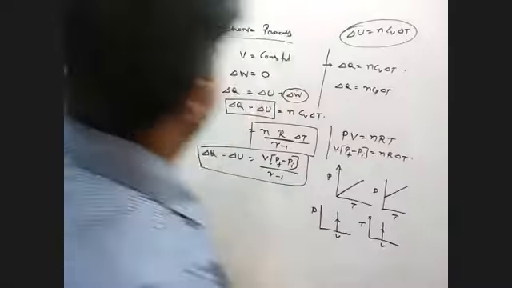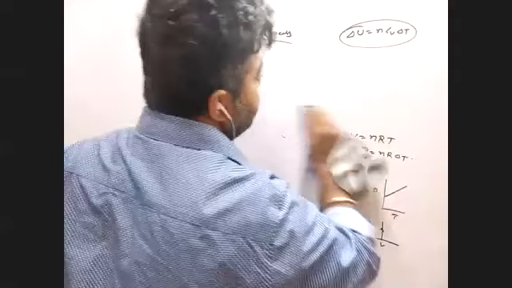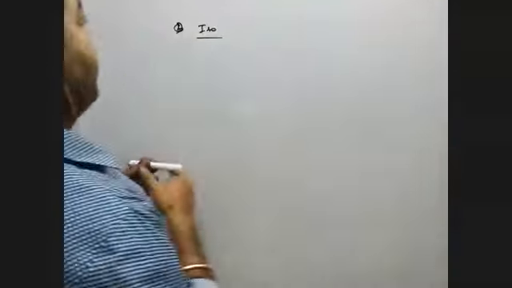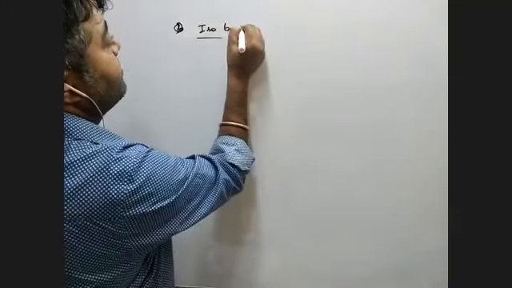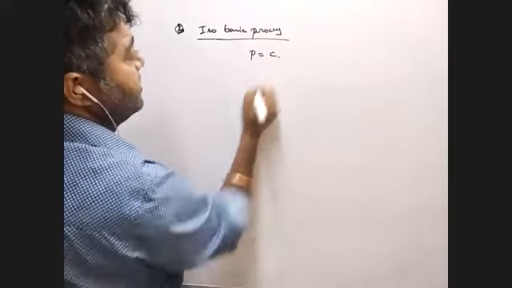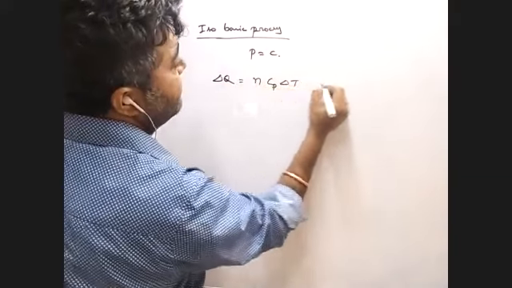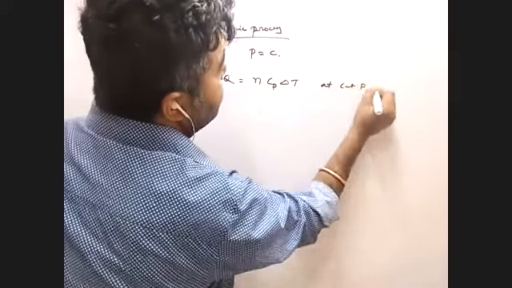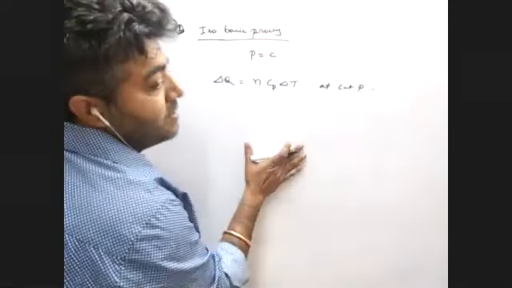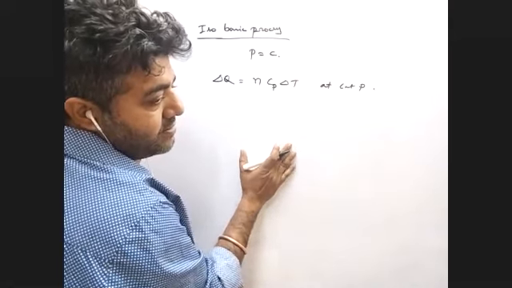Now the isobaric process. What do you mean by isobaric process? Who is constant? Pressure. So in case of the isobaric process, pressure is constant. So what about del Q in the isobaric process? n Cp del T. I told you, at constant pressure. Remember? Is it okay? Yes, sir.